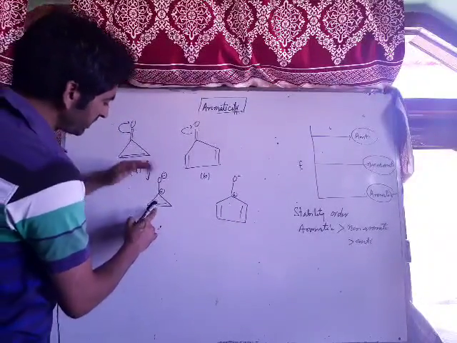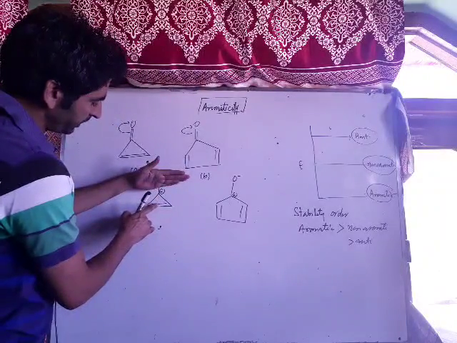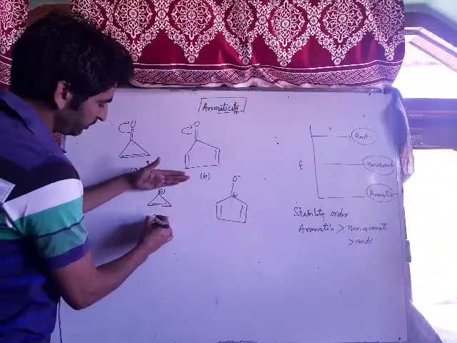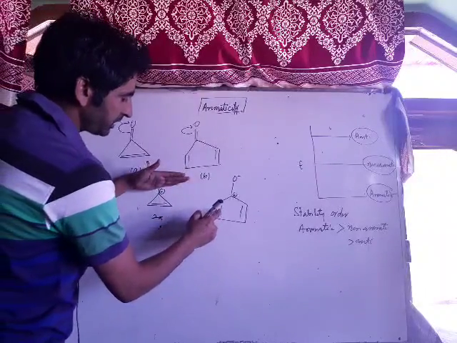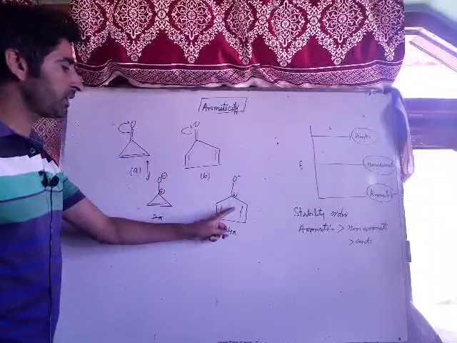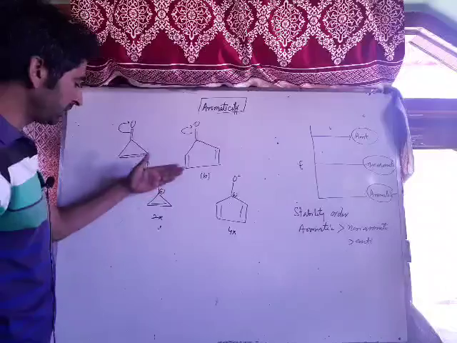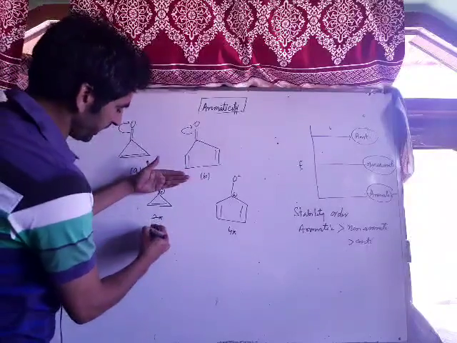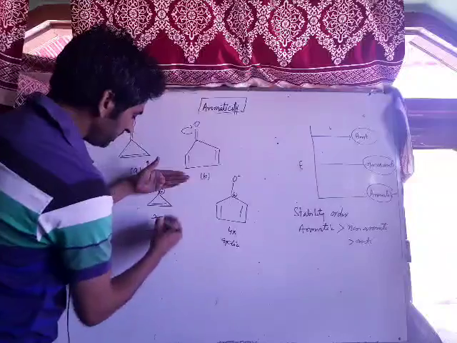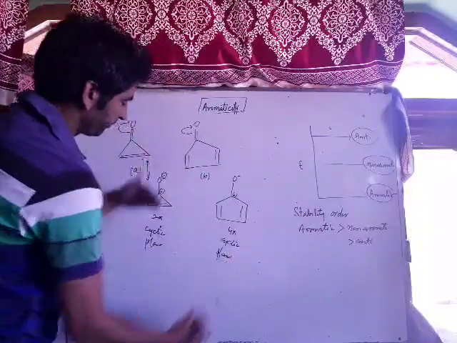Now in this case, consider this part. This is a cyclopropane system with a pi bond and a positive charge. Therefore, there are 2 pi electrons. In this case, there are 2 and 2, that's 4 pi electrons and a positive charge. In this case, we have 2 pi electrons. Now, it is cyclic. This is also cyclic. Now, this molecule is planar. This molecule is also planar.